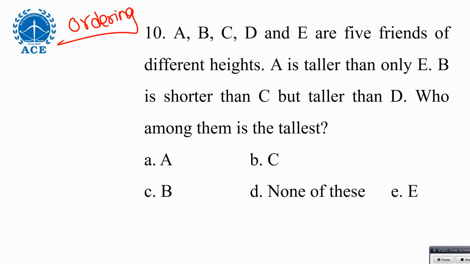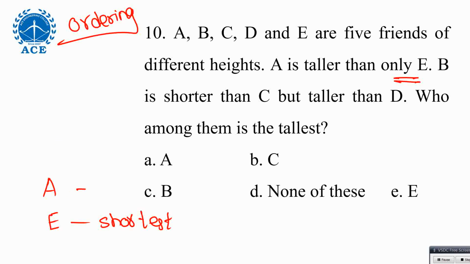A or no? A is the second shortest. E is the shortest, A is the second shortest because A is taller than only E. That means E is the shortest among all, and A is only taller than E, which means A will be the second shortest. That place is fixed, A and E.